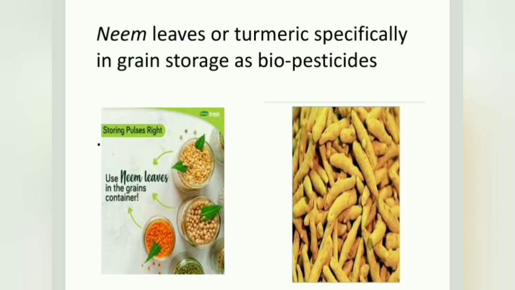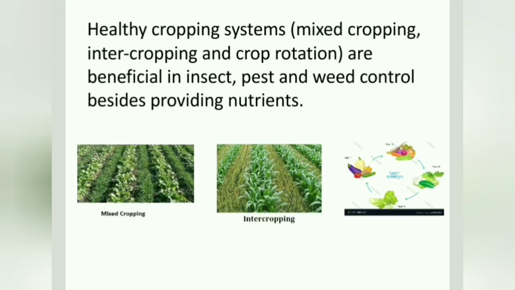You would have seen your mother, while storing the grains at home, put neem leaves along with the grains, and turmeric can be placed to avoid pests and insects spoiling the grain. Next is healthy cropping system. In detail we will be studying in the coming classes about mixed cropping, intercropping and crop rotation. These types also come under organic farming methods, and it is beneficial in insect, pest and weed control, besides providing very good nutrients.